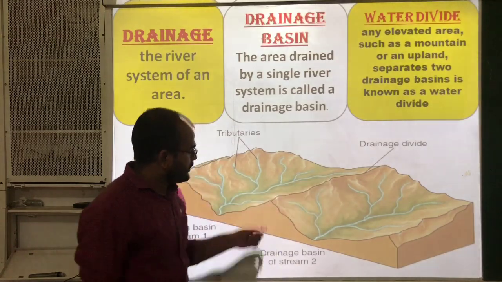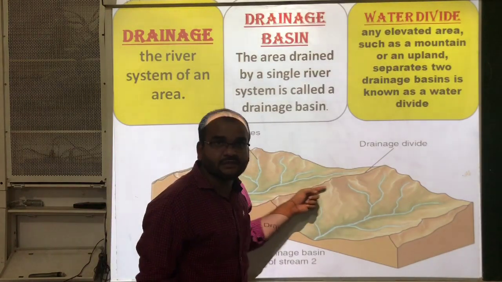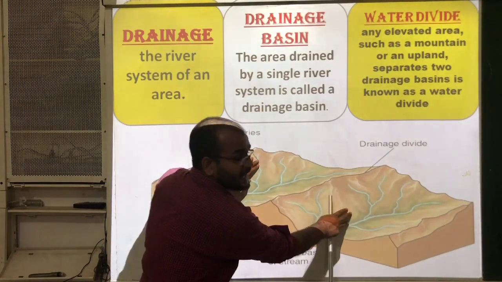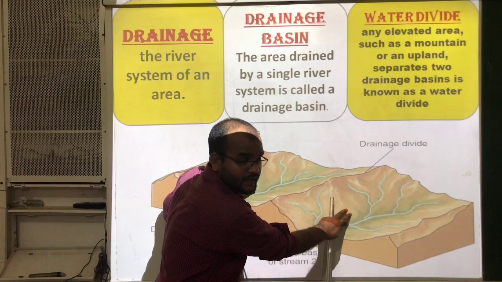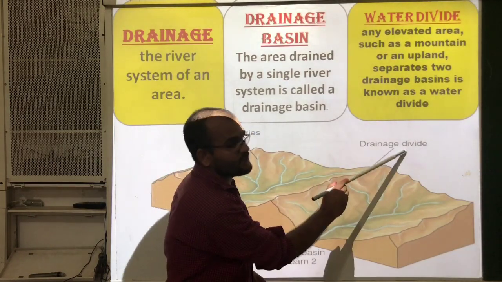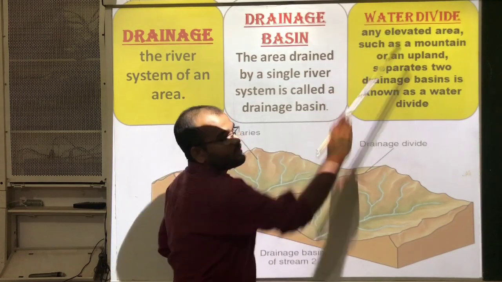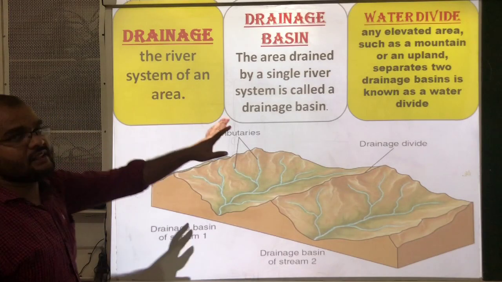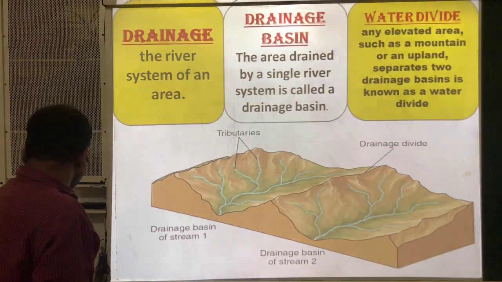This elevated portion is dividing two drainage basins. That's why it is called drainage divide or water divide. Both are the same. So these are the basic terms.